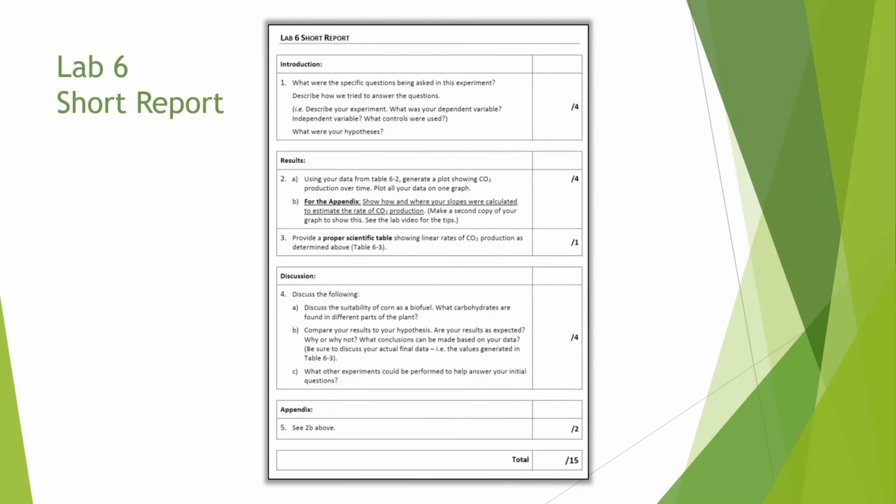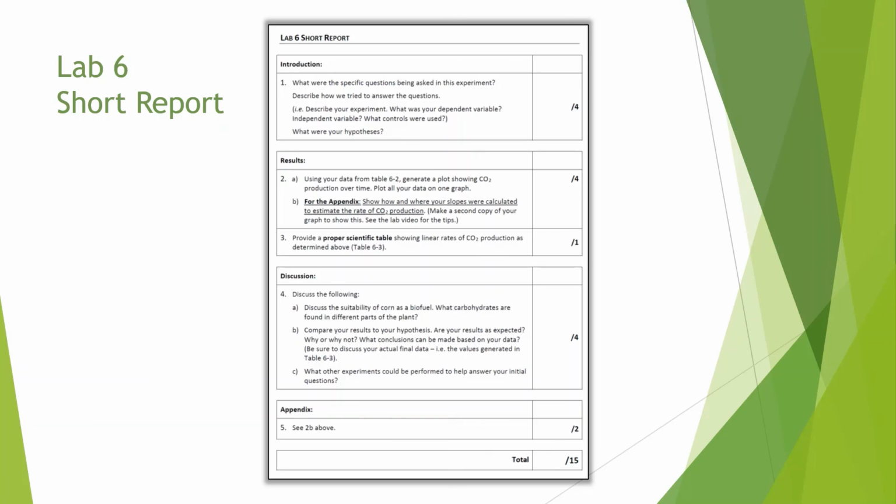Once you have all of your data and your graphs produced, then you can do the short report. The short report is found at the end of Lab 6. This is worth 15 marks. I think this one is just a little bit shorter than the last one, the Lab 4-5 report. You can see I have questions pertaining to the introduction, the results and the discussion, and the appendix.